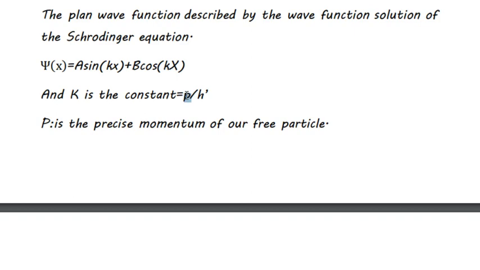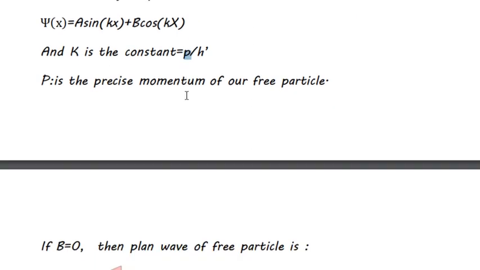And the momentum here, for the free particle, is a precise momentum. That means if the momentum is precisely determined, there is no way of determining the position of this electron over this wave function, the plane wave, because the uncertainty in the position is infinitely large, so we cannot tell where the particle is located.